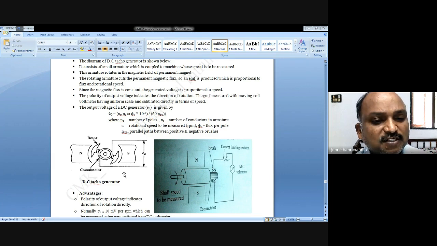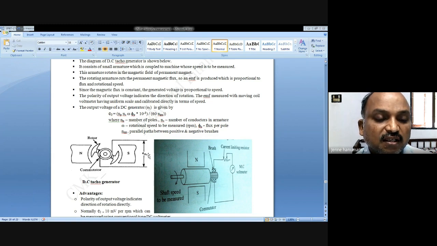If you apply any rotational displacement, the rotor rotates. The rotor is in the permanent magnet, so when the rotor rotates in the magnet, an EMF is induced.